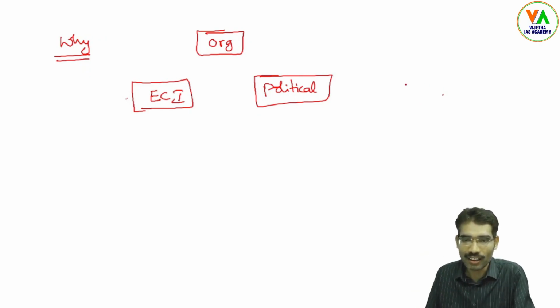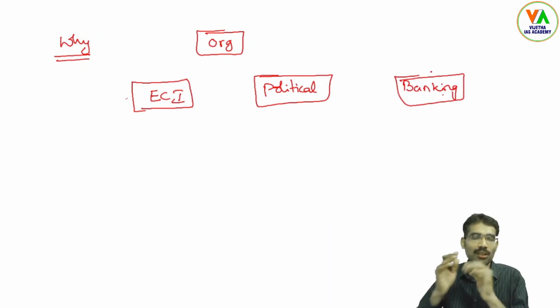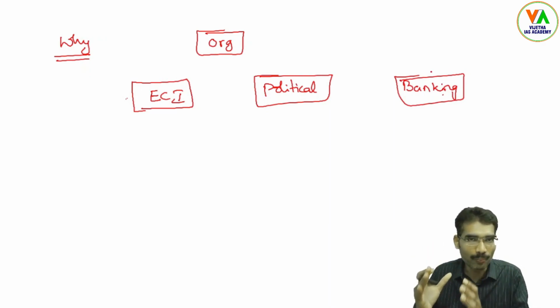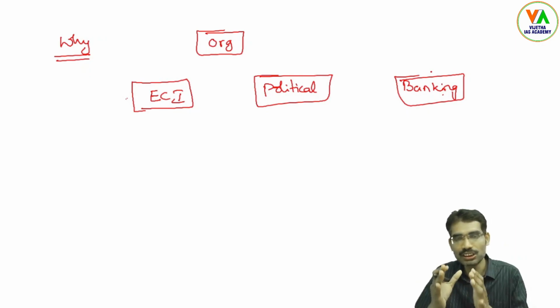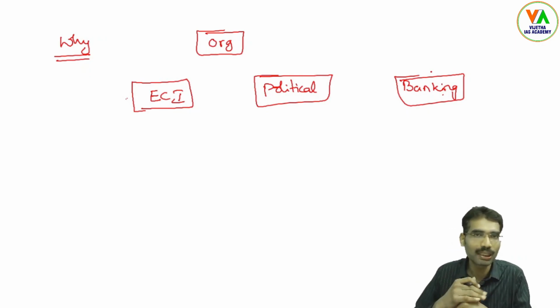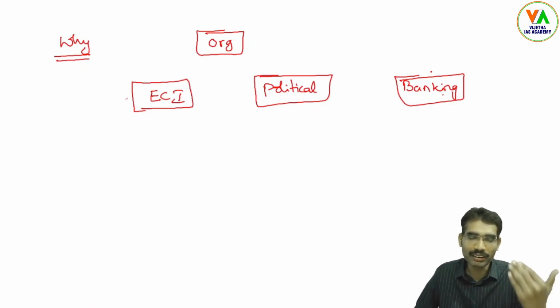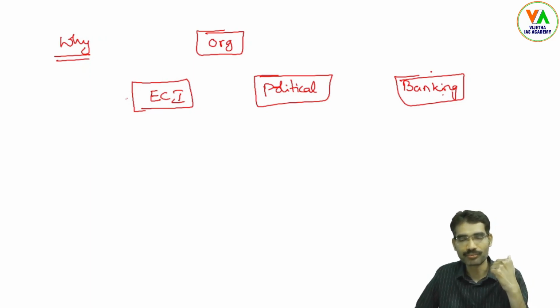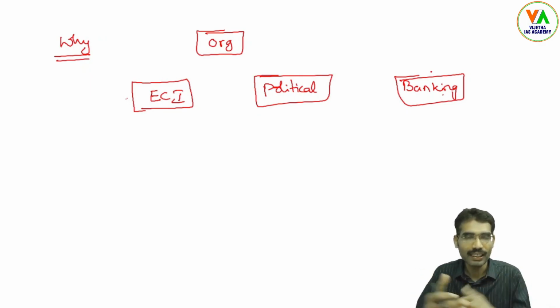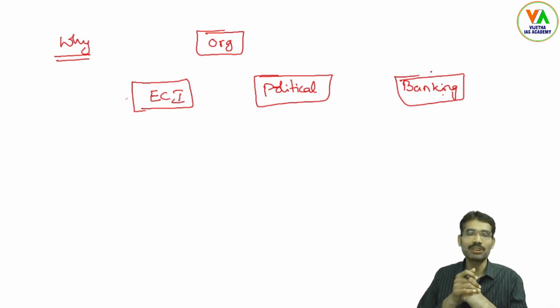And another organization involved here is banking. These electoral bonds are purchased through banks, and these purchased electoral bonds are donated to political parties, and the political parties' accounts are monitored by the Election Commission of India. So these are the three broad organizations involved.